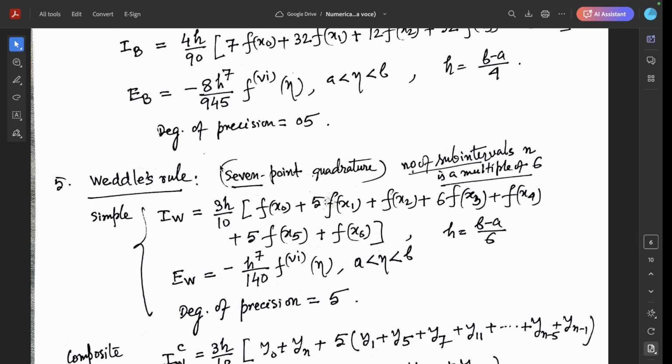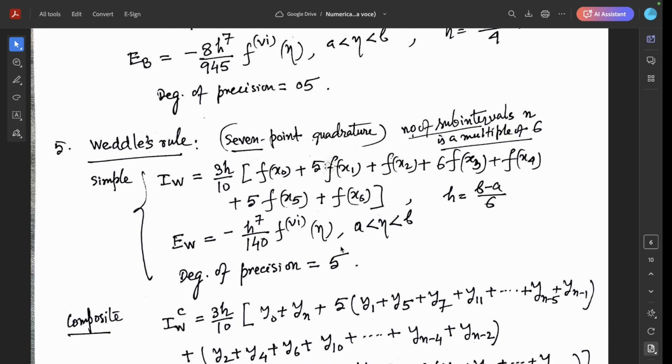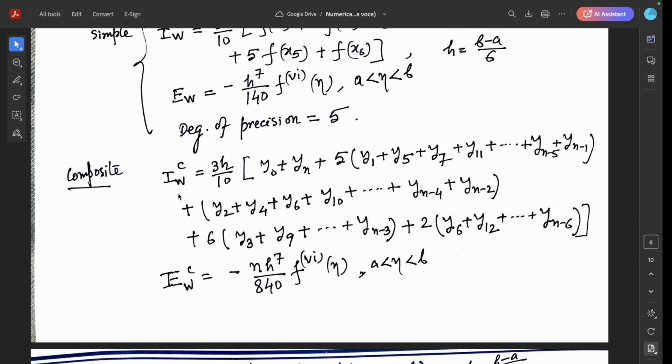Euler's rule is a closed type 7-point quadrature formula. The number of subintervals n must be a multiple of 6. The simple Euler's rule is 3h by 10 [f(x0) plus 5 f(x1) plus f(x2) plus 6 f(x3) plus f(x4) plus 5 f(x5) plus f(x6)], and the error term in Euler's rule is minus h to the power 7 by 140 f sixth derivative eta. The degree of precision is 5. And for the composite Euler's rule, this is the formula, and this is the error term for the composite Euler's rule.